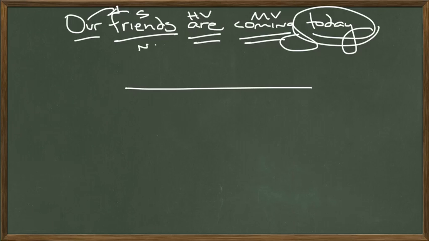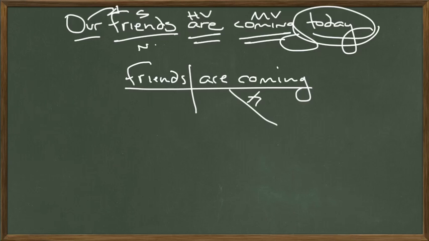Let's diagram this, and we'll talk about what we're going to eliminate. So friends, what are the friends doing? They are coming. When are they coming? They're coming today. That's the adverb. Tells when they're coming. And which friends are coming? Our friends are coming. Actually, let's do this in Latin as well, and then we'll go back and eliminate the